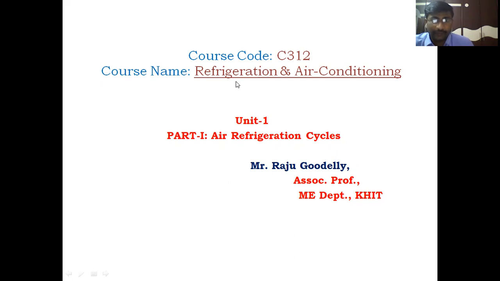First of all, we go for unit 1. Unit 1 has 2 parts. The first part contains air refrigeration cycles, and the second part is related to air refrigeration systems. Totally, unit 1 is related to air refrigeration.